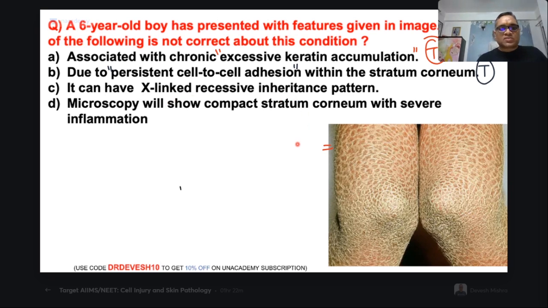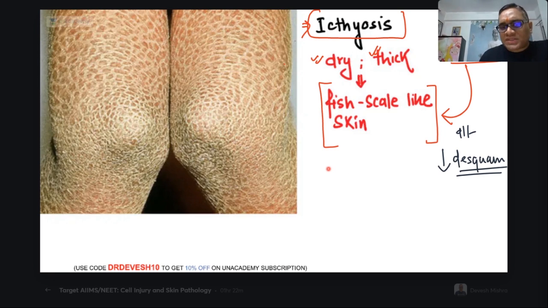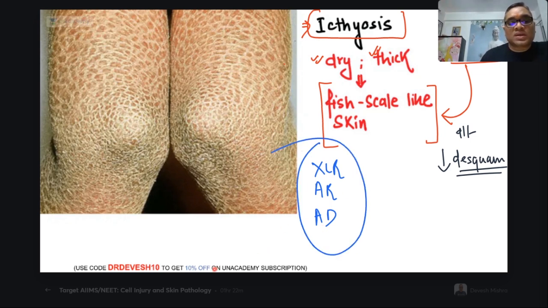Can you tell me what this is, true or false? X-linked recessive. Why have I kept it? Because they will be having all patterns of inheritance. Remember, ichthyosis has X-linked recessive, autosomal recessive, and autosomal dominant forms. But out of all these, if the examiner asks which is the most common pattern of inheritance, the answer should be autosomal dominant.